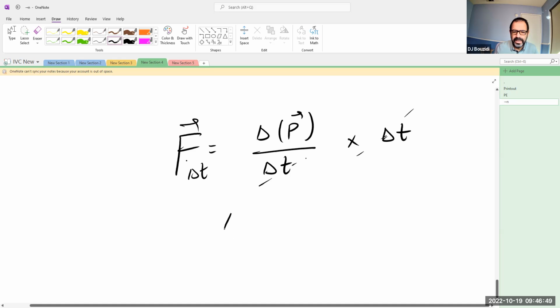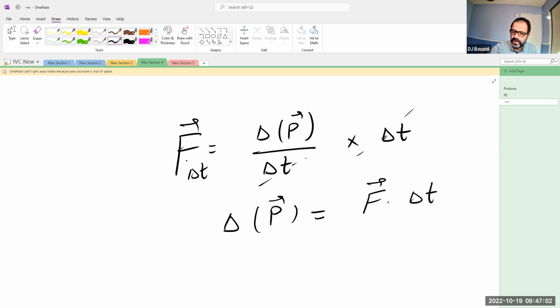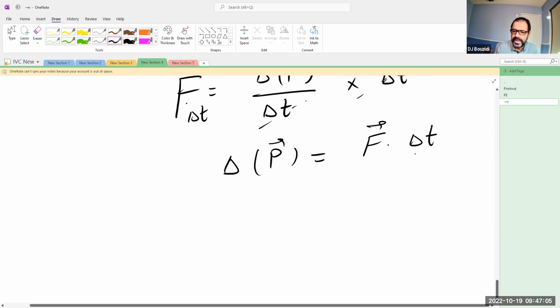So what happened in this case, the change in momentum for any object or combination of objects is equal to the force times the time it takes for the force to apply. And this is a very important concept because, first of all, this concept is called an impulse. And this is the change in momentum. So basically, if the force is given time, which is delta t, it's going to change the momentum of an object or a system.